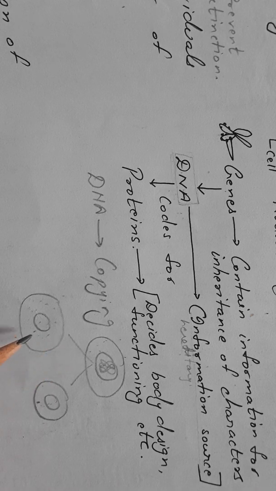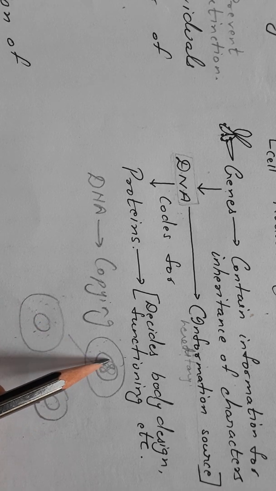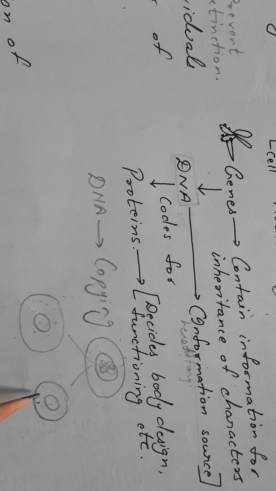There may be certain mistakes, certain changes. So the DNA which is formed is not identical to the original. It will have many similarities to the parent, but it will not be identical. There will be certain changes.